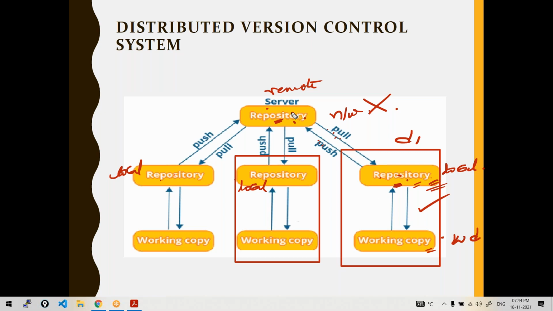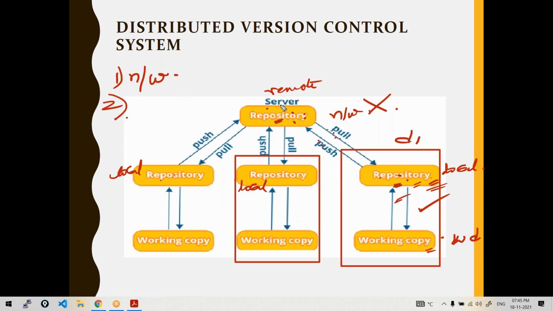You can still continue working here. You need not be connected to the remote server always. So no network connection is required always. Even though the network connection is not there, you can just work here. You need the network only to push. Until then, you can continue working. So it overcomes the drawback of centralized systems.